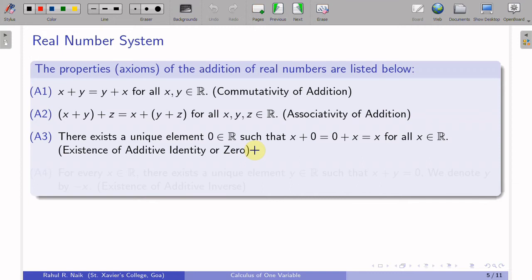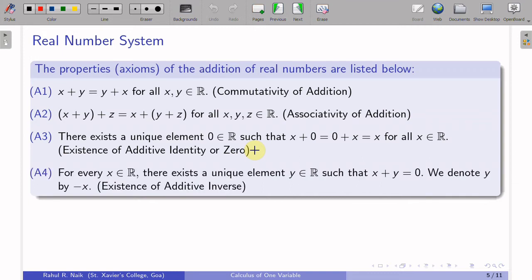okay, and that's called the additive identity or 0 element. Next one is the additive inverse. Having defined the additive identity, we can go to the next property, the additive inverse, and so the sequence is very important. So, what does it say? That for every x in R, there exists a unique element y in R such that x plus y is equal to 0. We denote y by minus x, and that's how subtraction came into existence. So, it's the inverse of addition.